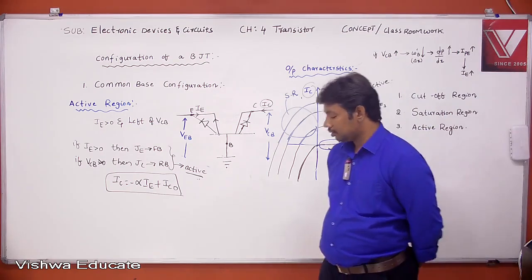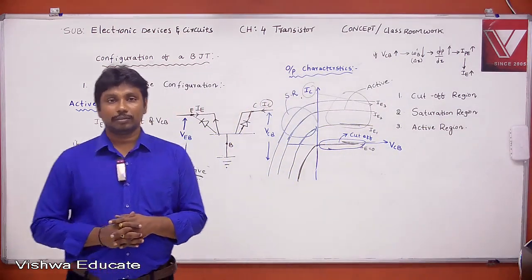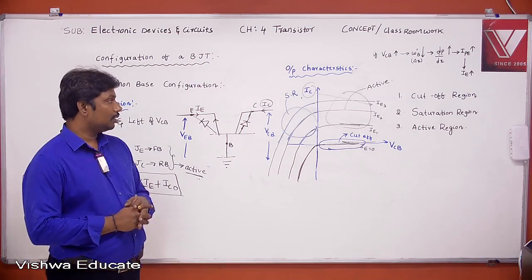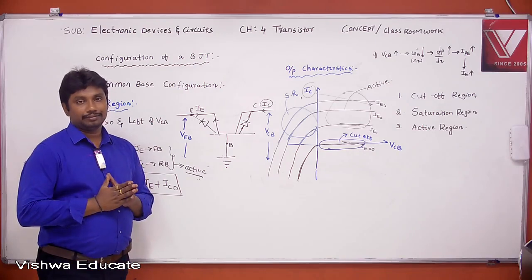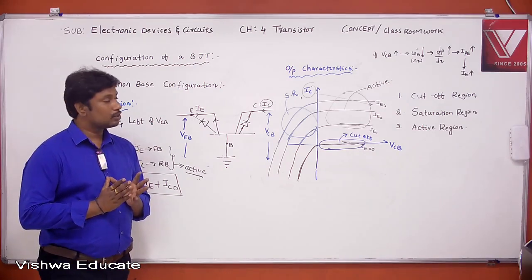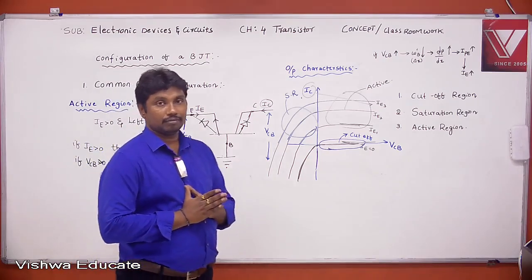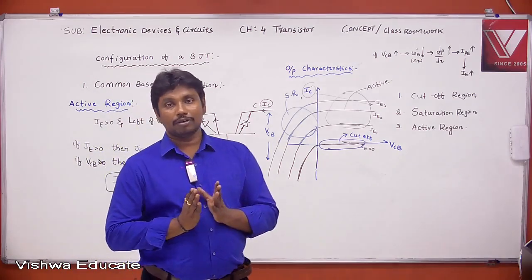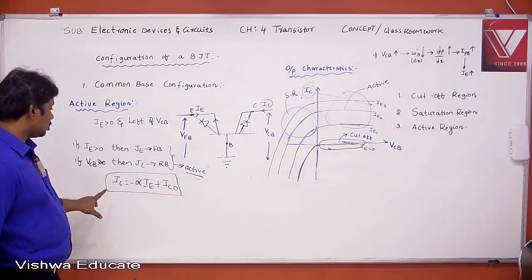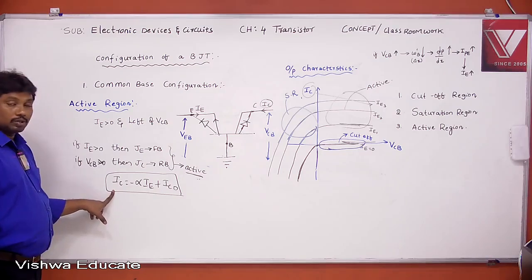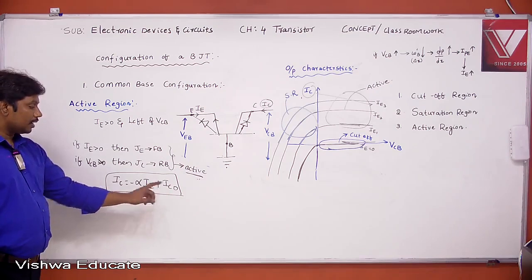Write down: in the active region, the collector current depends on IE and is independent of VCB, because IC = -alpha IE + IC0.